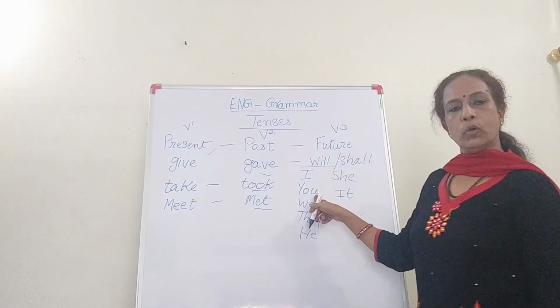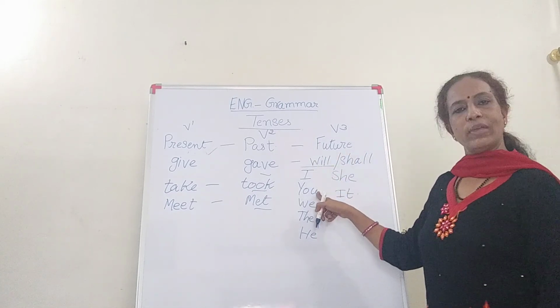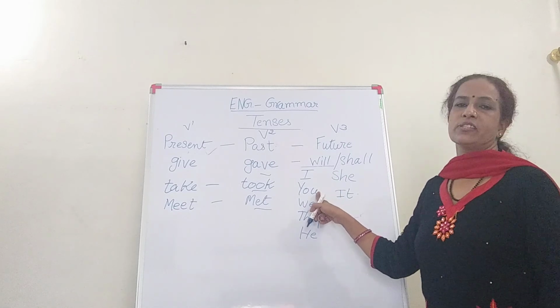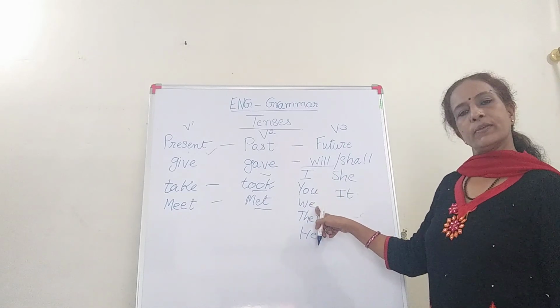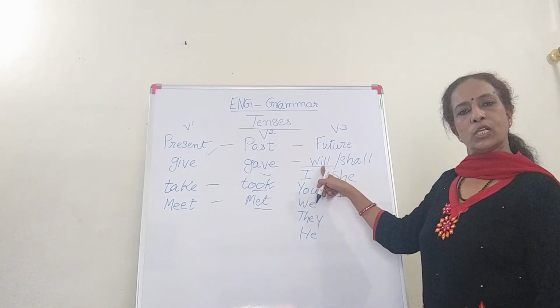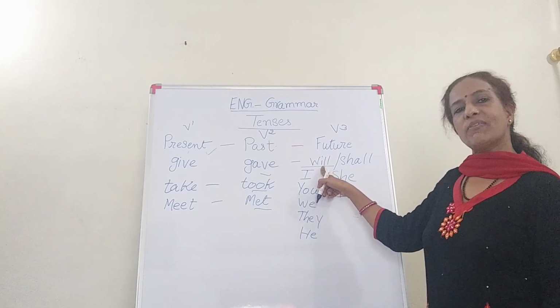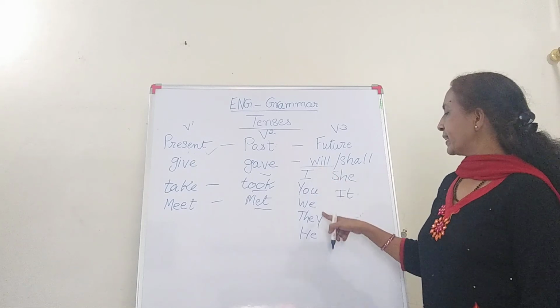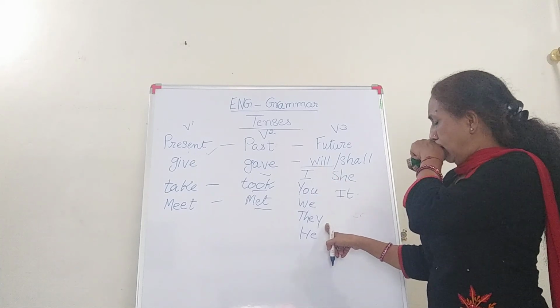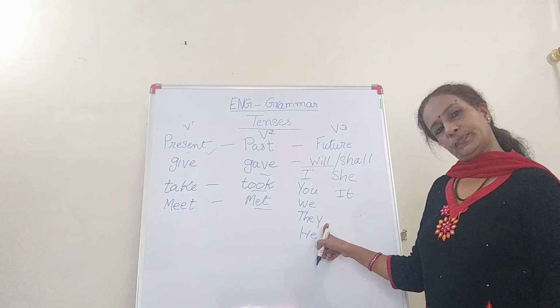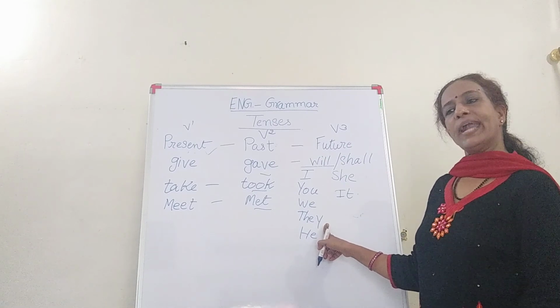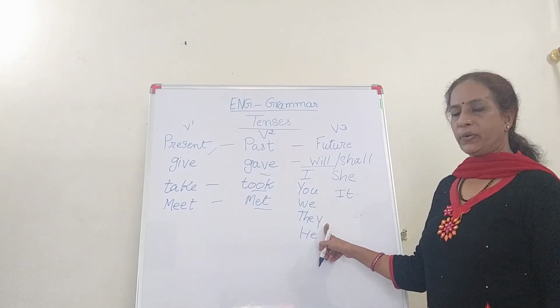Okay? You, again will. You will have to pay the money next month. We will submit our notebooks tomorrow. Then they will hand over the journals tomorrow.